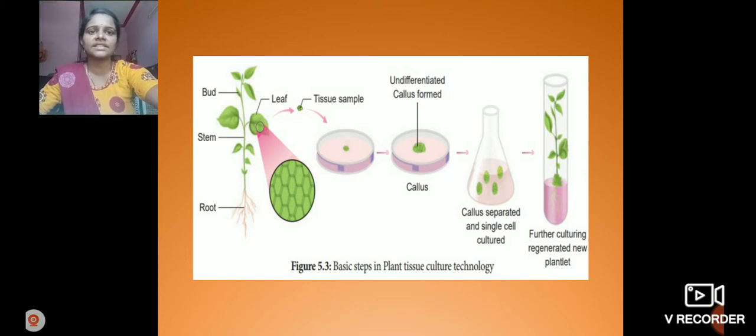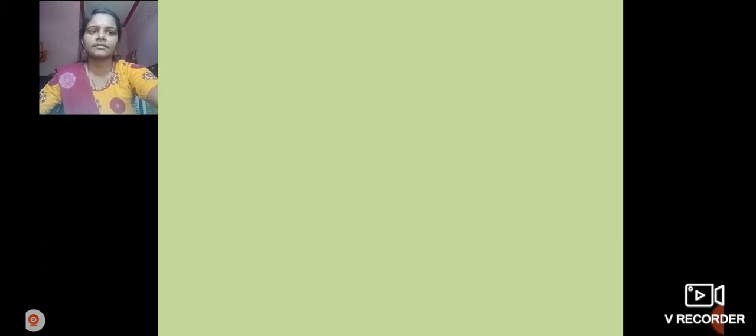In the multiplication stage, it can be converted into many callus cells. Callus is separated and single cells are cultured. When auxins or cytokinins are added, it forms root and shoot and then develops into plants. Further culturing regenerates a new plantlet.